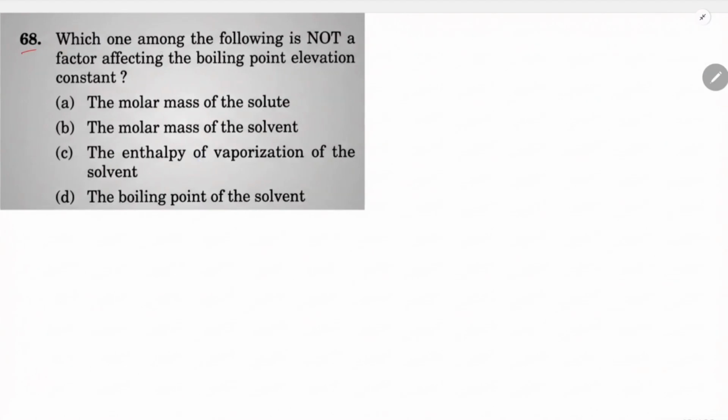Now which one among the following is not a factor affecting the boiling point elevation constant? The boiling point elevation constant formula is Kb equals R T_b square M1, this is for the solvent, divided by 1000 delta H of vaporization. So the molar mass of solute is not a factor affecting it, because M1 is for the solvent. Molar mass of solvent, that is true. Enthalpy of boiling, that is true. So the correct answer is A.